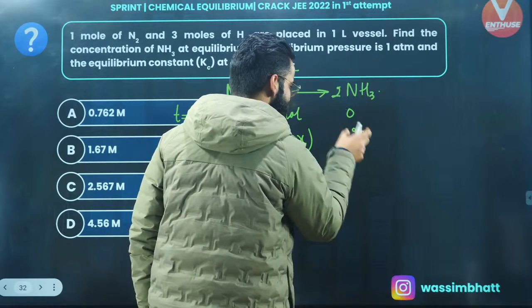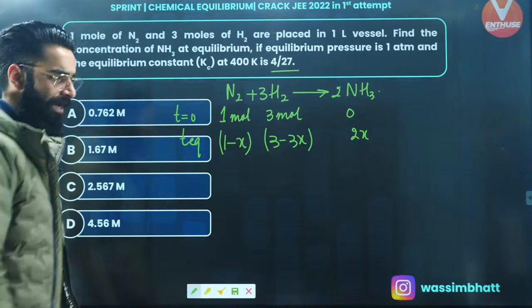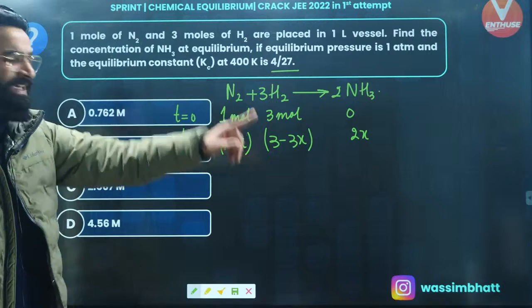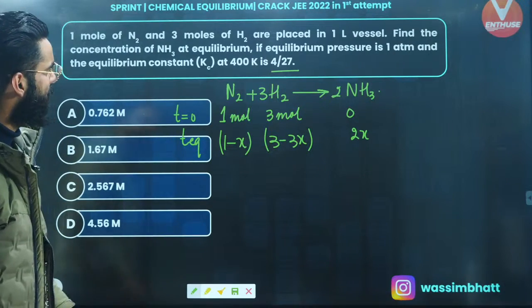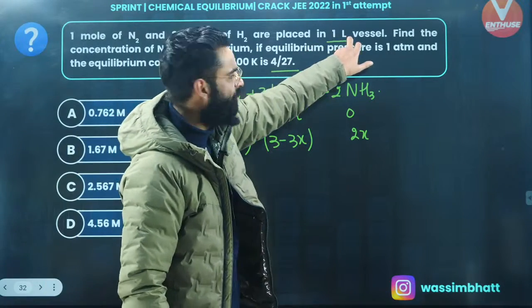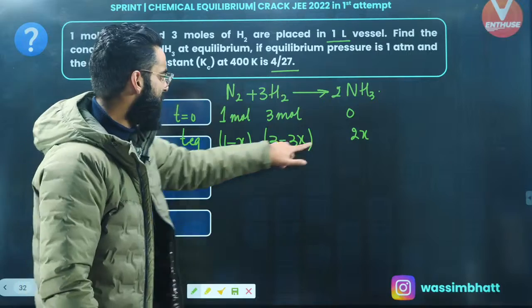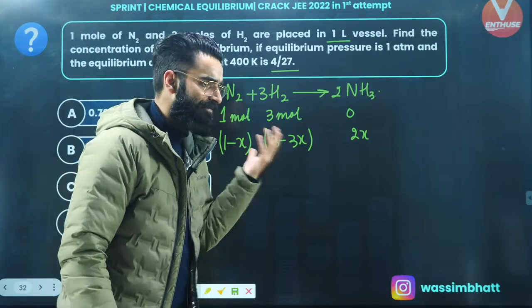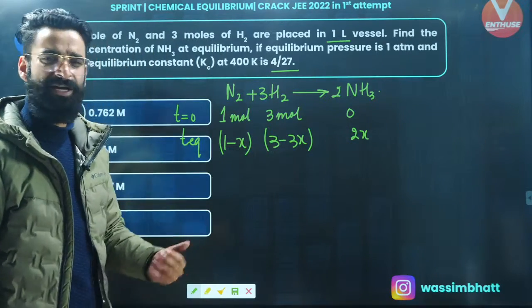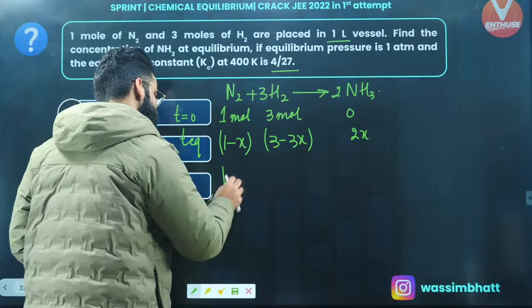So these are basically the moles of NH3 present in the container at equilibrium, right? I got the moles of each reactant and product at equilibrium. Perfect. Well, the volume of the system is given to me as 1 liter. So divide this term by 1, this term by 1, this term by 1. I will be getting the concentration of each reactant and product at equilibrium, and then I'll simply use the expression